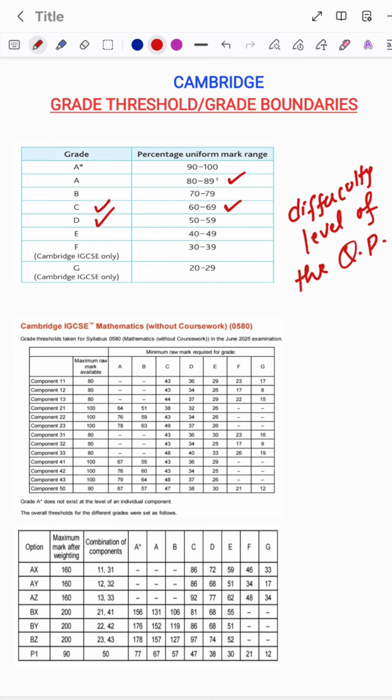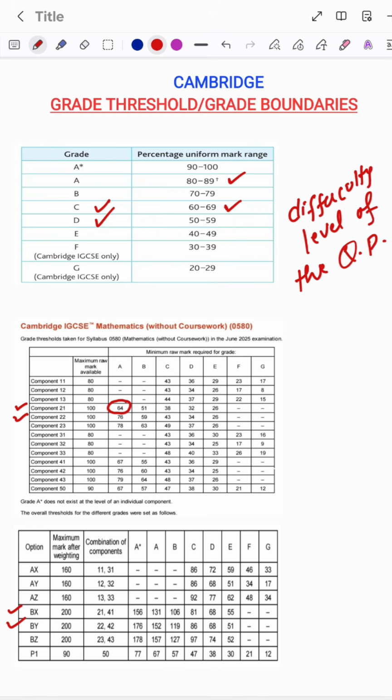Look at just one example. Here I have a grade threshold for Mathematics 0580. We will be comparing paper 2-1 and paper 2-2, also 2141 with 2242. Look at the papers. Paper 21 is a more tricky paper, because if anyone scores 64 out of 100, they will be in A. Even if you lose 36 marks, you are still in A. Anything you score 64 and above, you'll be in A.